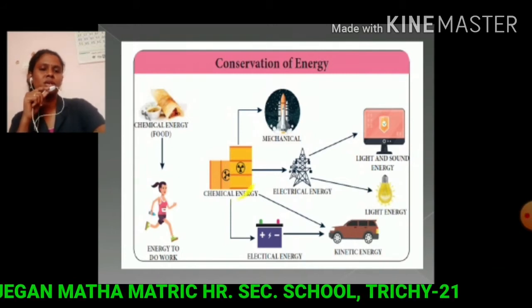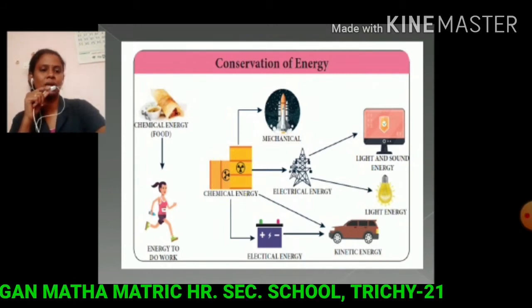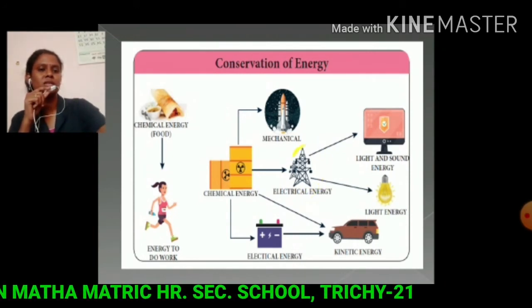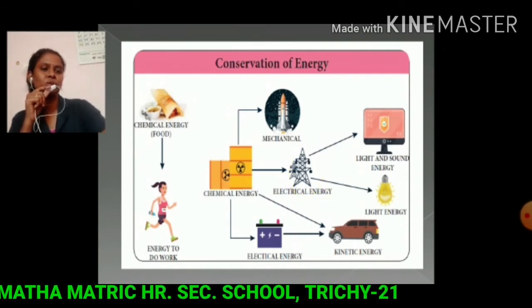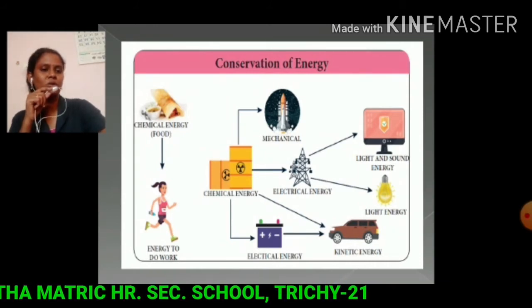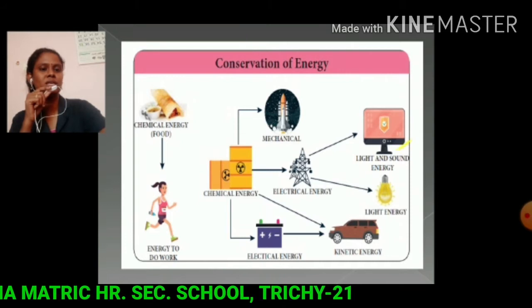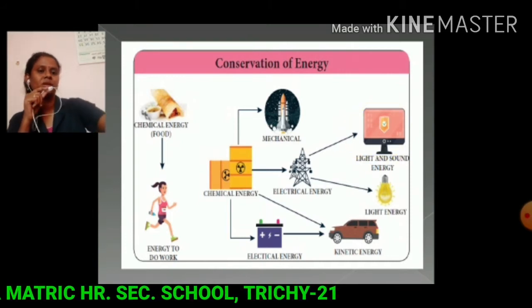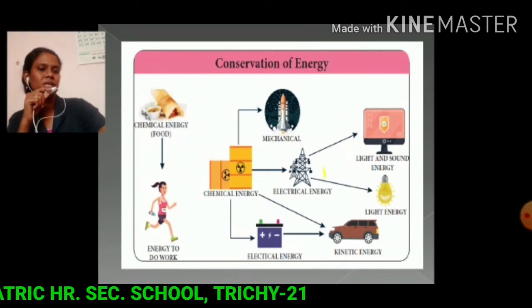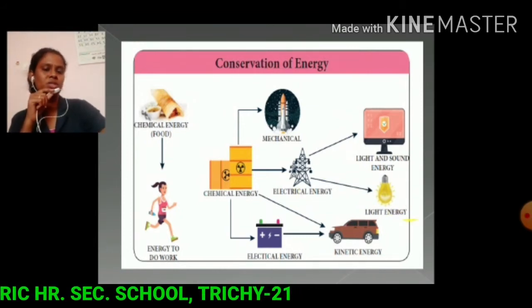Then this chemical energy is used to generate electricity. Then this electric energy is used to run appliances. Electrical energy is transformed into light and sound energy in the television. In a light, electrical energy is converted into light energy.